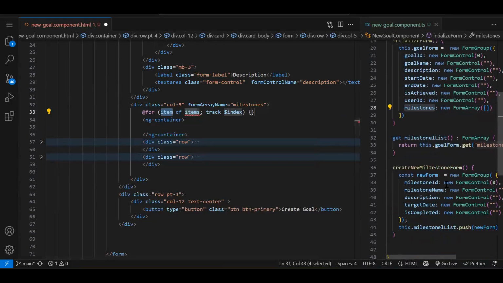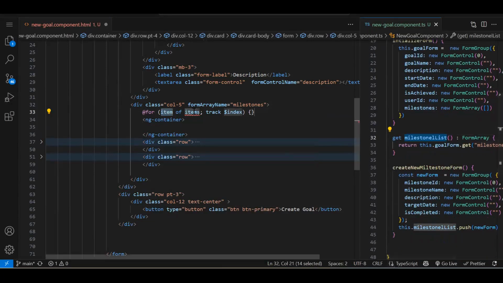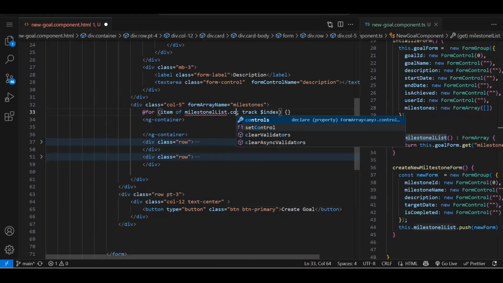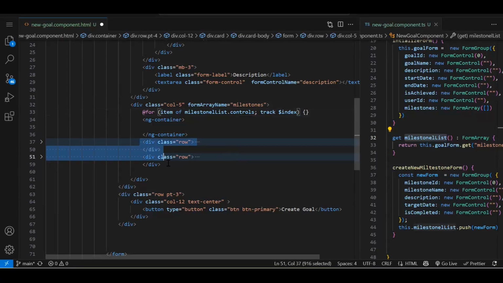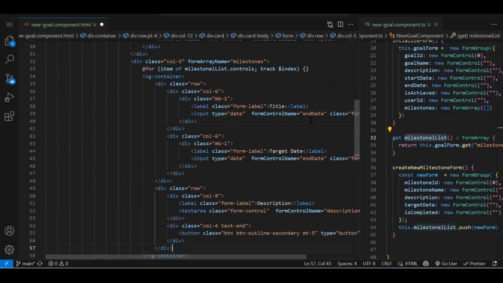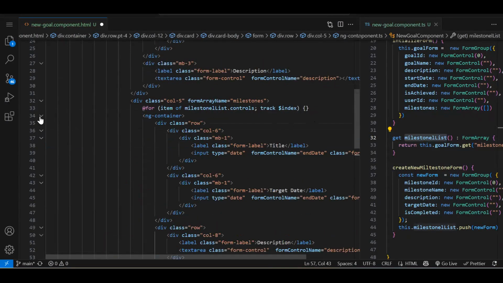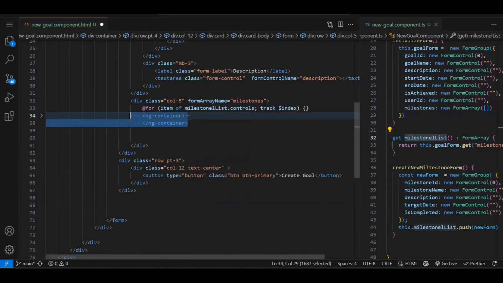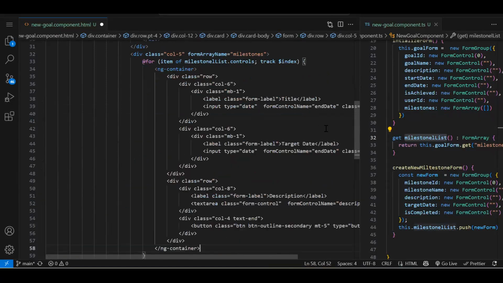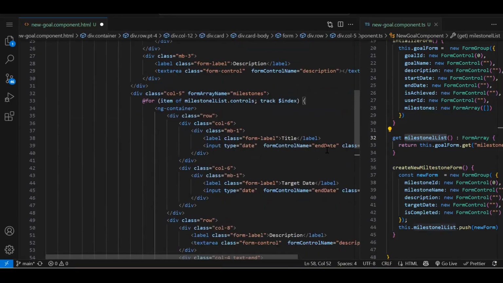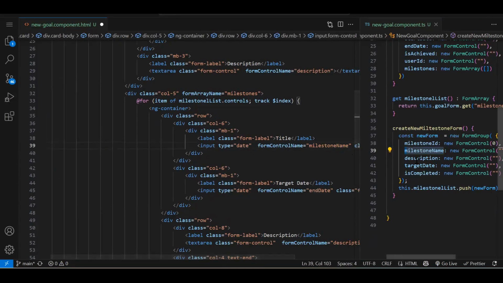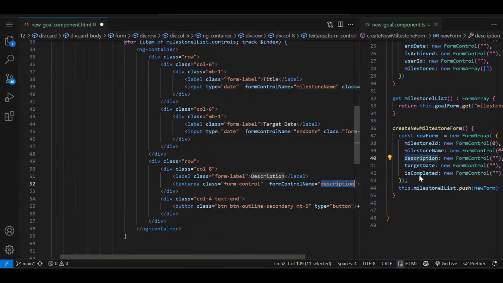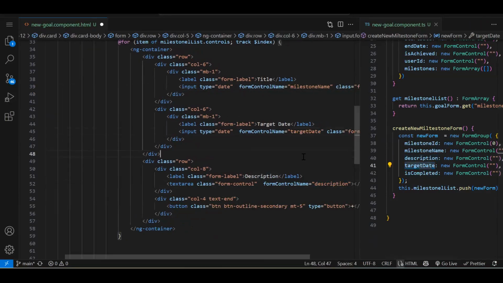So for loop we will use on this get milestone list. Milestone list dot controls. Inside this, we are going to have multiple controls. Fine. Both things we will put over here, and this whole ng-container we will repeat. Let's copy, and it will go inside this. Fine. And now inside this, in the form control name, what we need to bind, whatever the title we have, milestone name, then description will go over here, and target date over here.